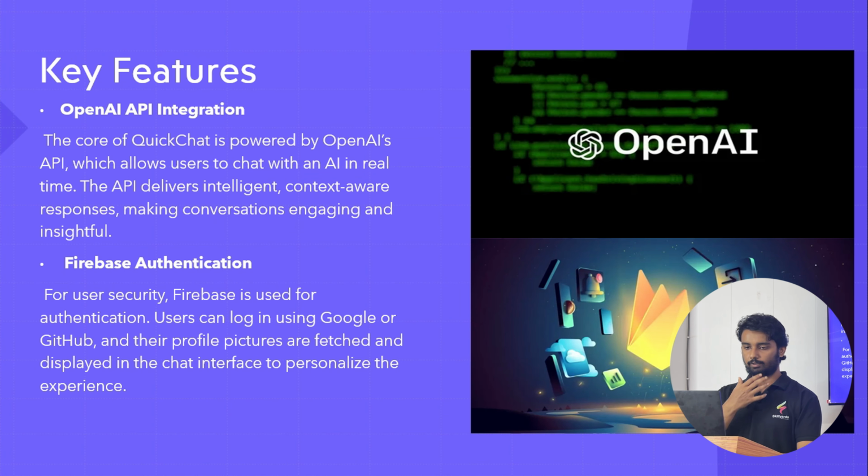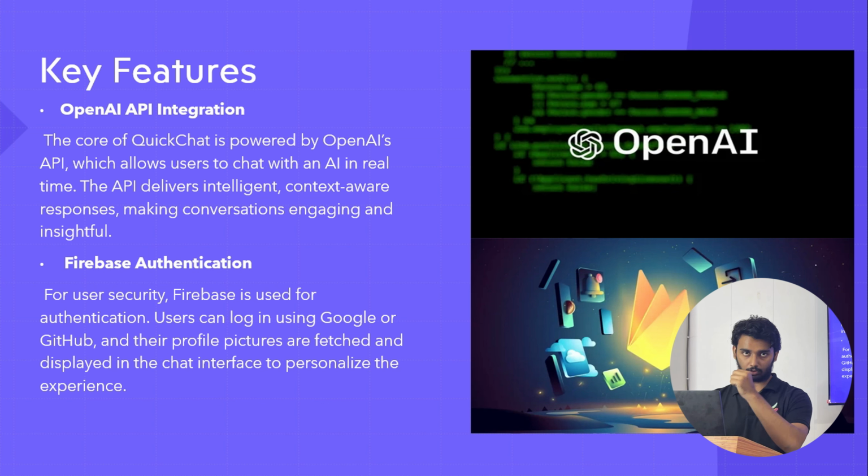Now we will move on to key features. These are the key features that I used in my project. OpenAI integration is the building block of QuickChat. Through OpenAI, the user can chat with AI in real time. It delivers intelligent responses and makes conversation more engaging.